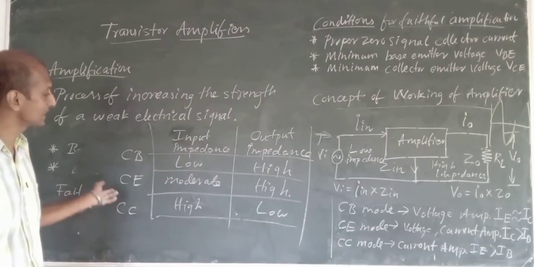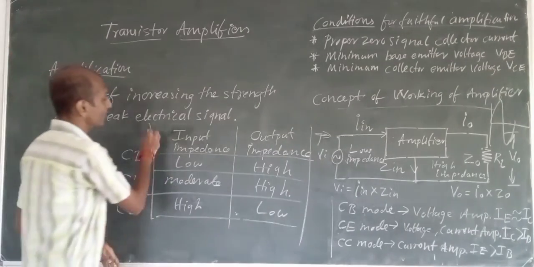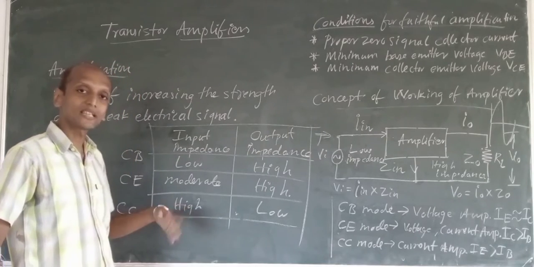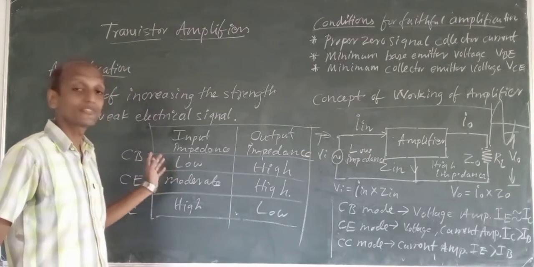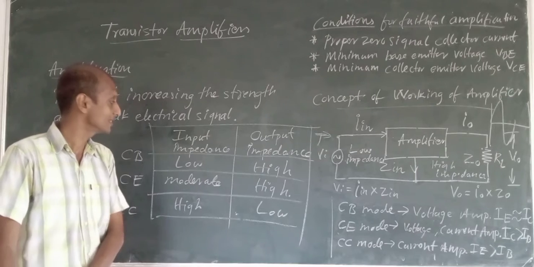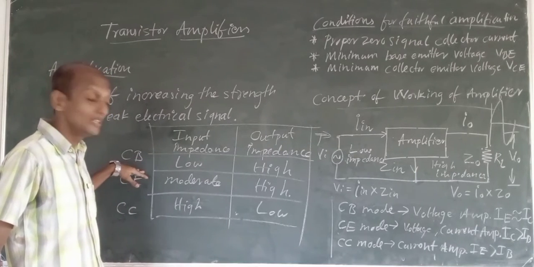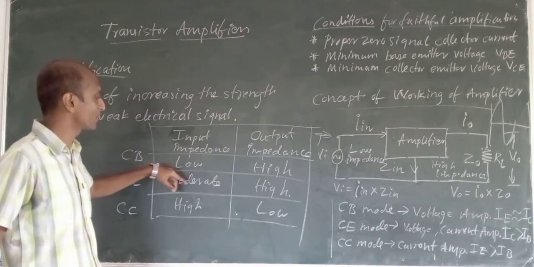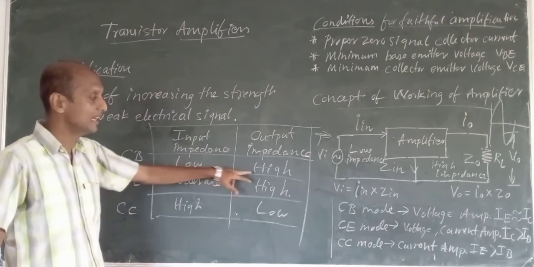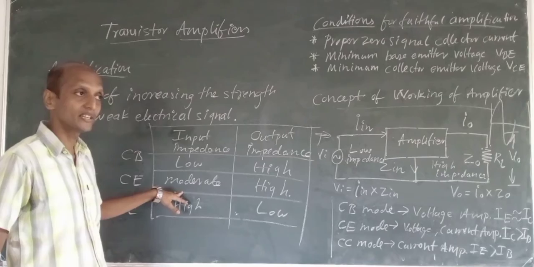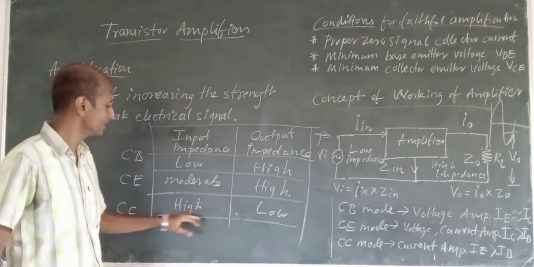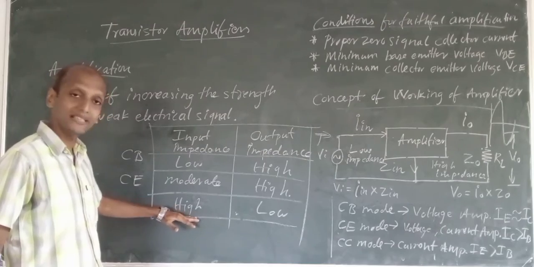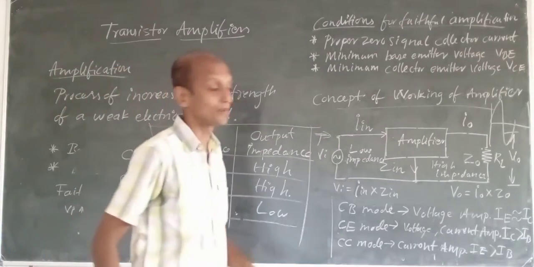All three configurations can be used to work as what? Amplifiers. Okay, transistor amplifiers. The three configurations can be used to make different transistor amplifiers. Here we have common base, common emitter, and common collector configurations. Common base has low input impedance and high output impedance. Common emitter has moderate input impedance and high output impedance. And common collector has high input impedance and low output impedance.